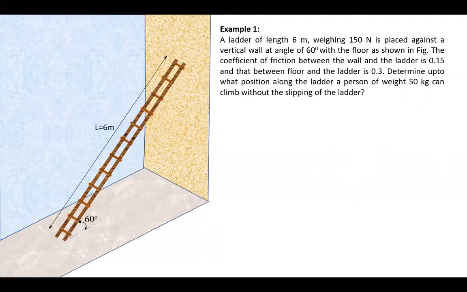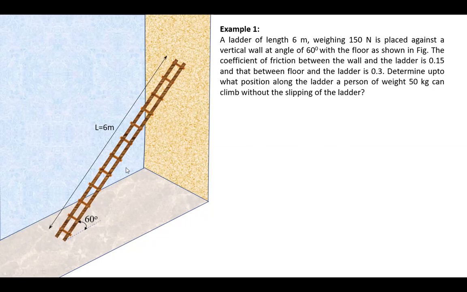So, example number 1. A ladder of length 6 meter weighing 150 Newton is placed against a vertical wall at an angle of 60 degree with the floor as shown in the figure. The coefficient of friction between the wall and the ladder is 0.15, and the coefficient of friction between the floor and the ladder is 0.3. Determine up to what position along the ladder a person of weight 50 kg can climb without slipping of the ladder. Okay, so you can read the problem one more time.